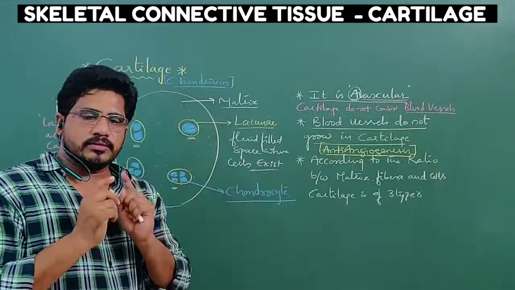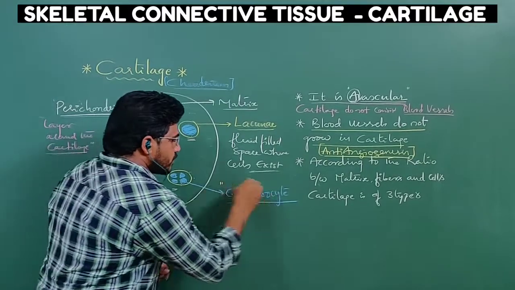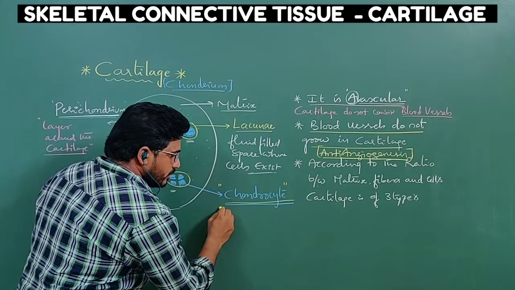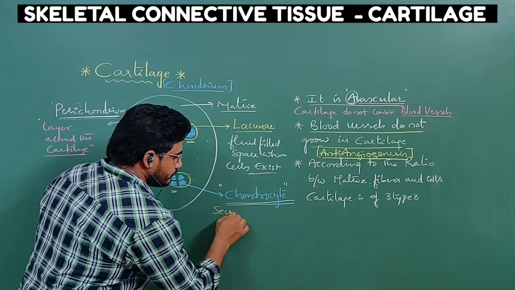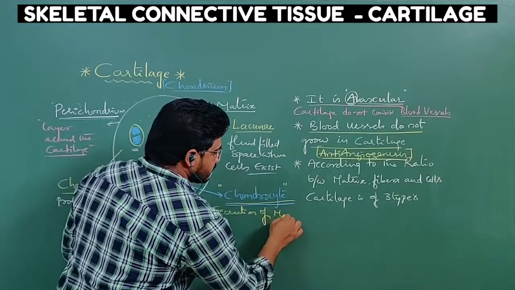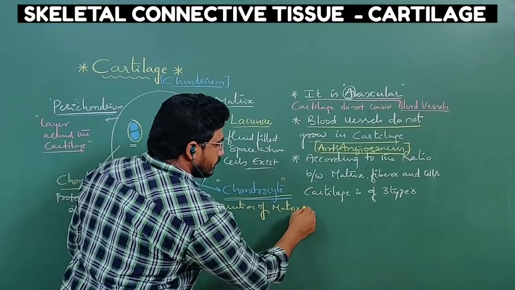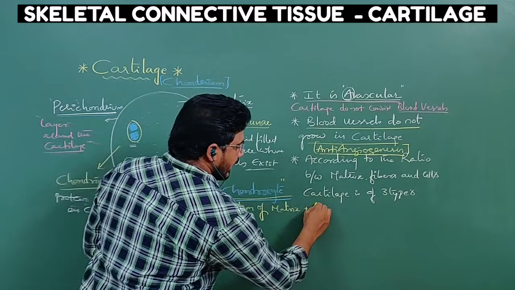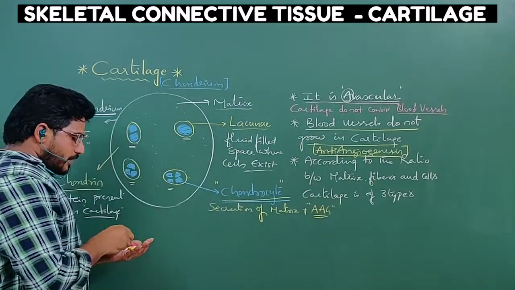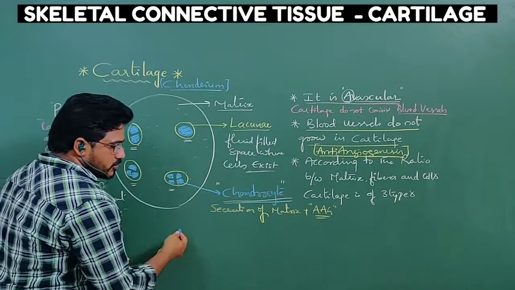Understand? So now, what is the function of chondrocytes? They help in the secretion of matrix plus anti-angiogenesis chemicals. Apart from the chondrocytes, some other cells are also present.